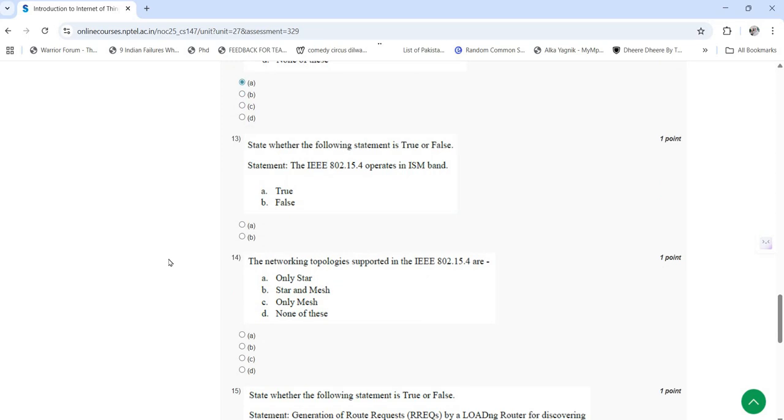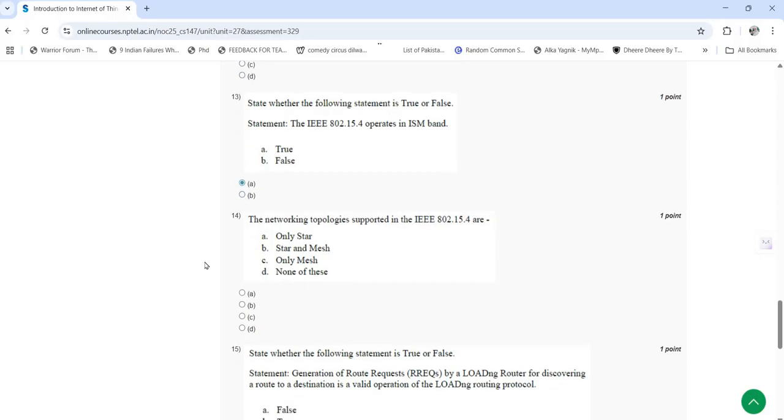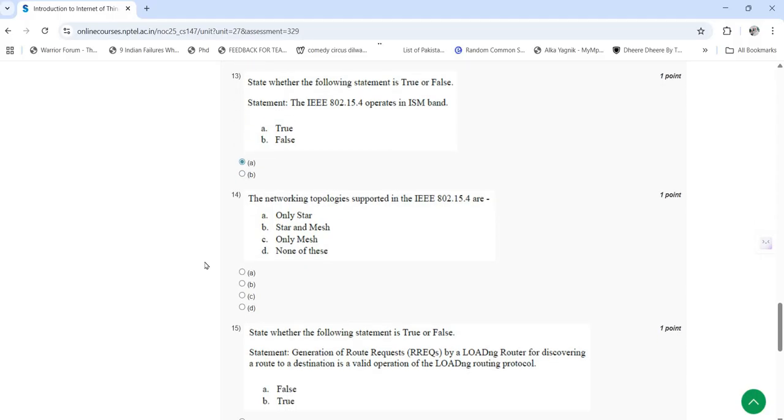13th question: state whether the following statement is true or false. The IEEE 802.15.4 operates in ISM band, so it is true. 14th question: the networking topologies supported in the IEEE 802.15.4 are A, only star, B, star and mesh, C, only mesh, D, none of these. So the answer is B, that is both star and mesh.